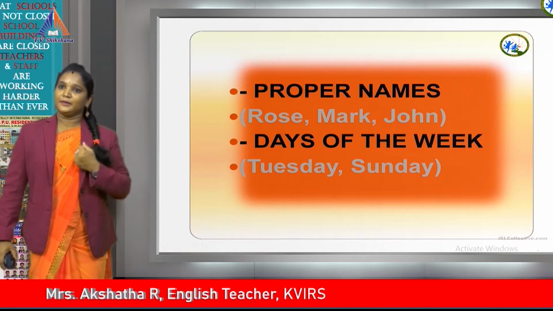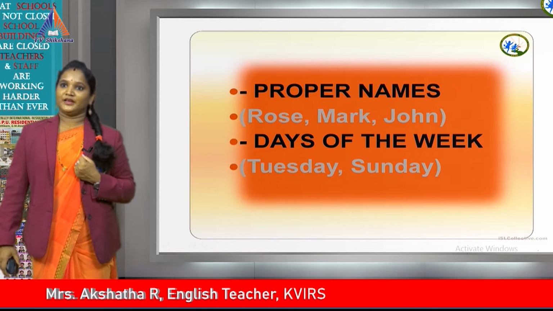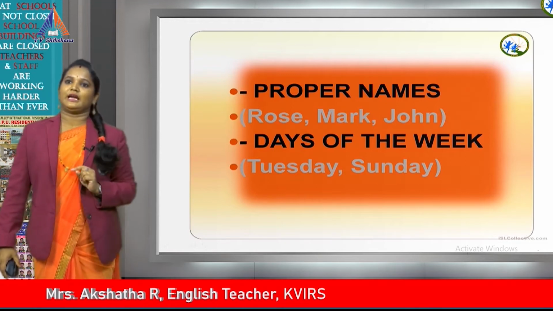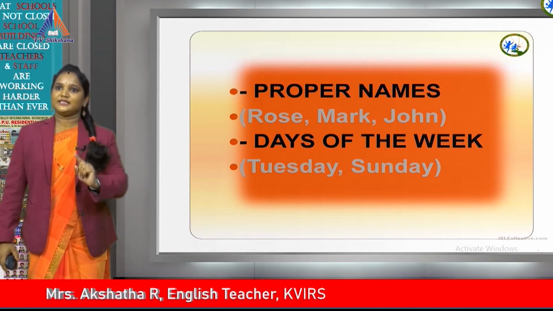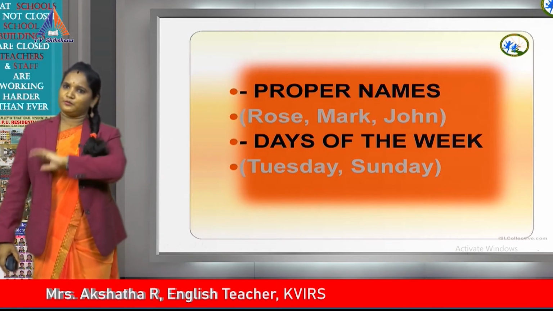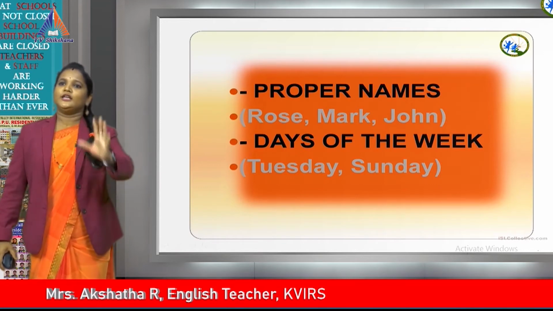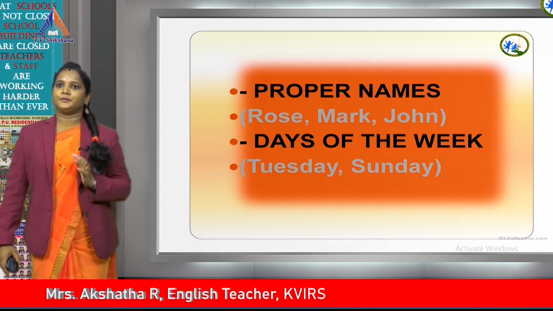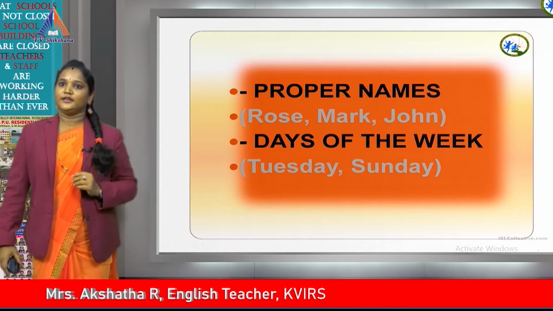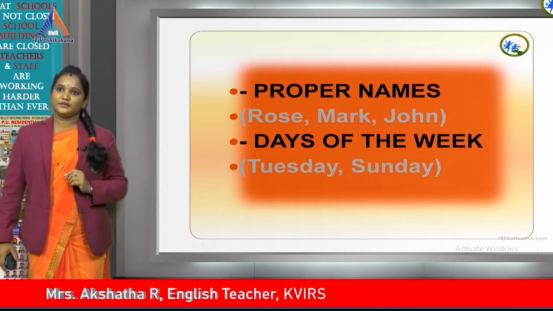For example, my name is Akshata. When I write my name, the first letter must be capital. The first letter of my name, your father's name, mother's name, whatever. The particular name of the person, the particular name of the place. When you write Kunigal, you write the first letter capital.